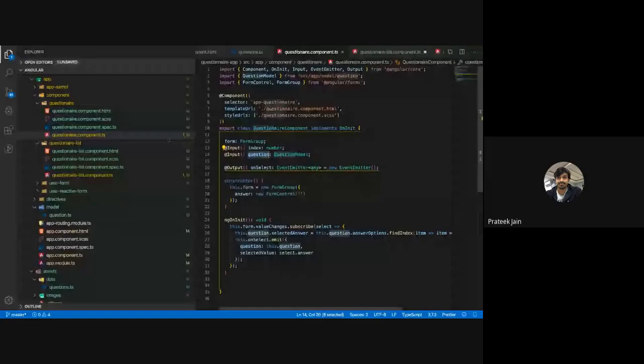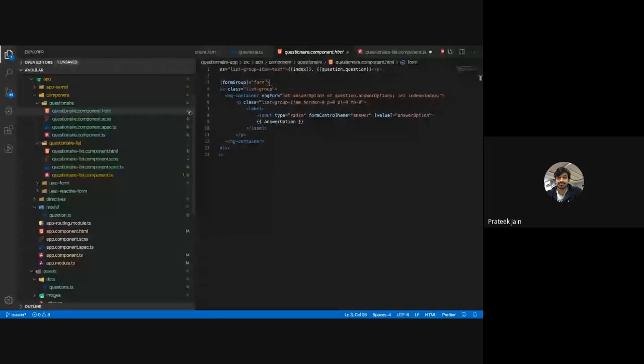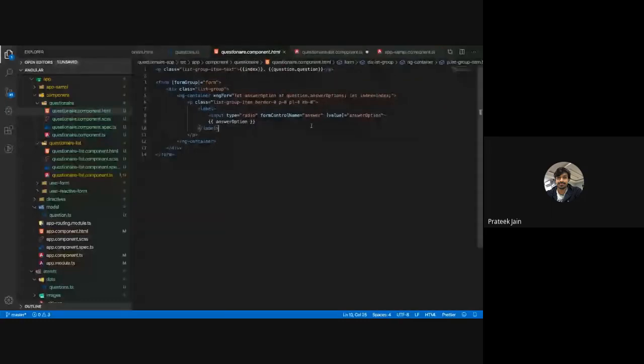You can see there is nothing different, we are only using interpolation and property binding here to do all the stuff. This is interpolation, this is my ngFor, this is my property binding value of this option, and this is again interpolation. So what is this HTML telling? Create a form.